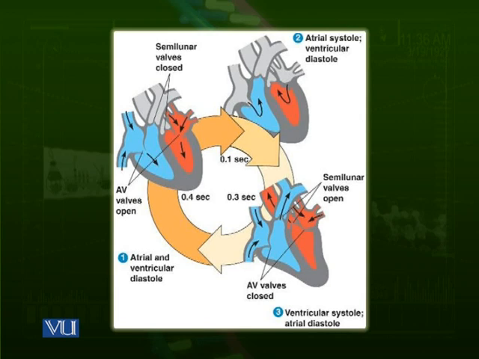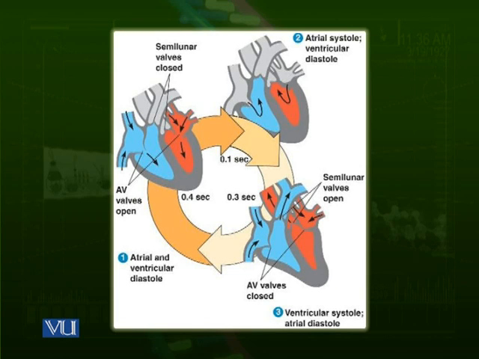At this time, as you can see in the diagram, the AV valves, tricuspid and bicuspid valves, are closed, and the semilunar valves are open in the aorta and in the pulmonary vein. This lasts for about 0.3 seconds.